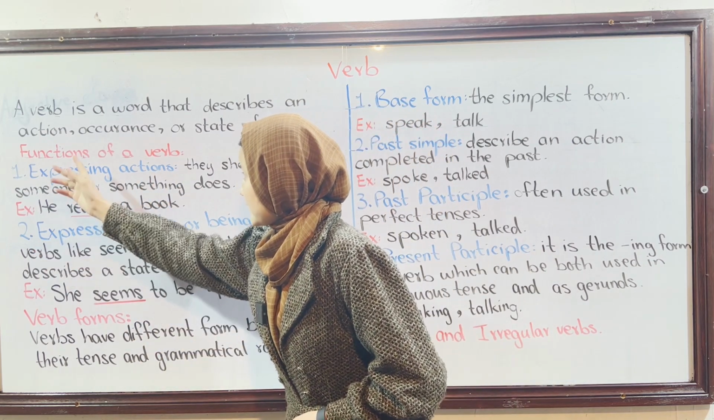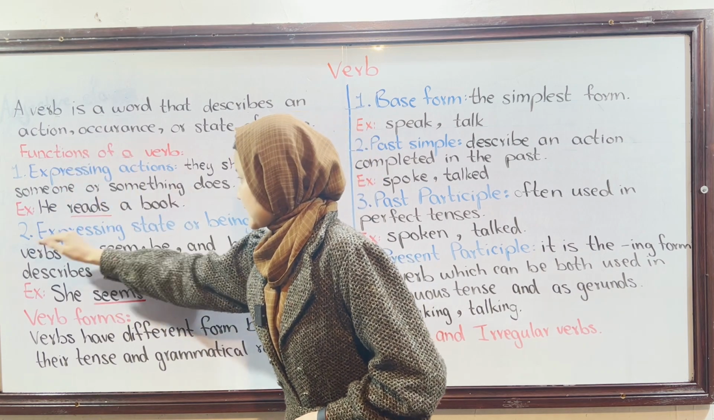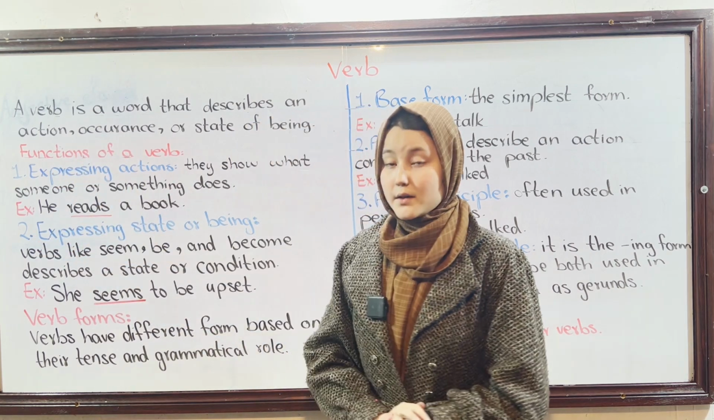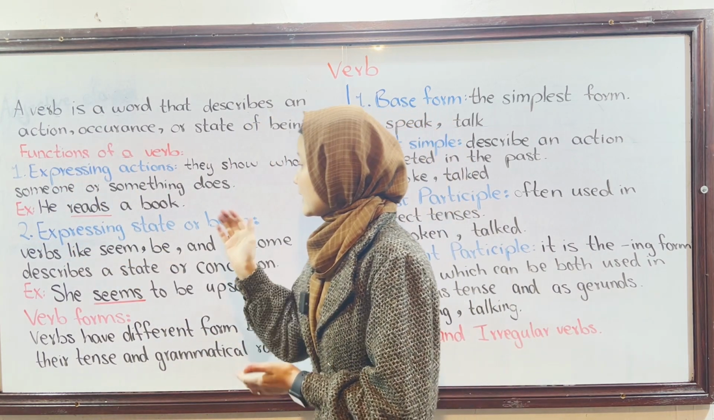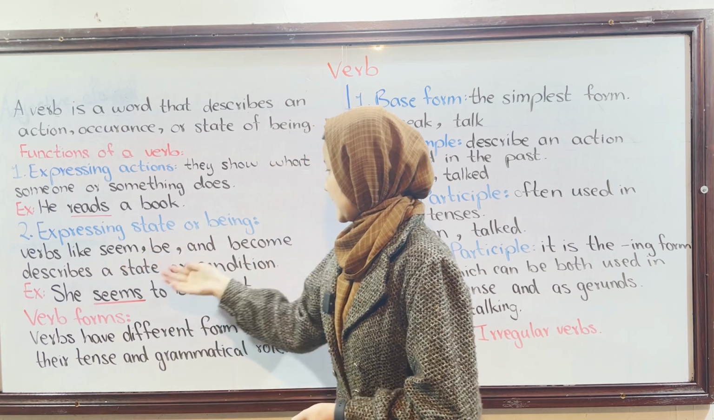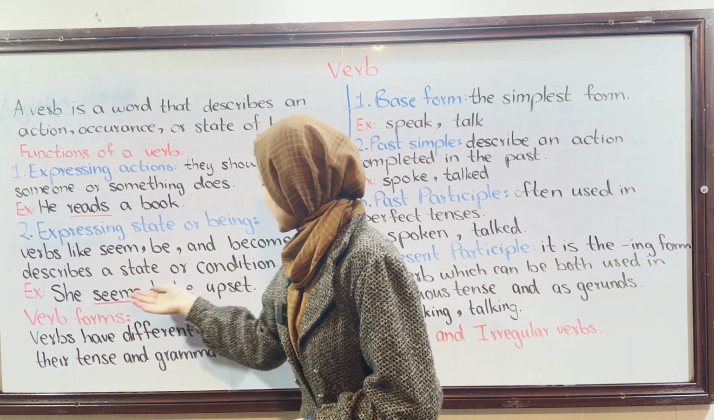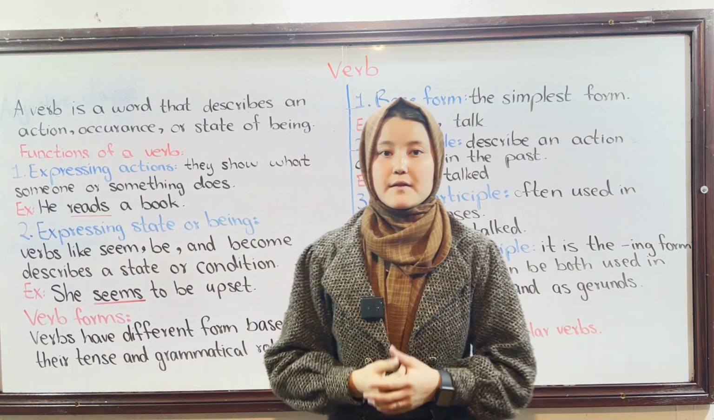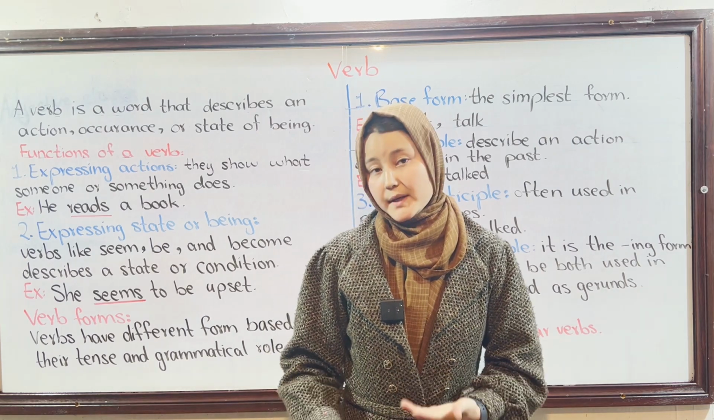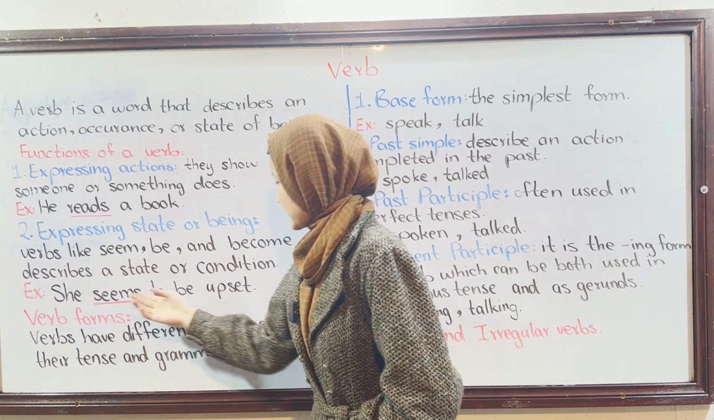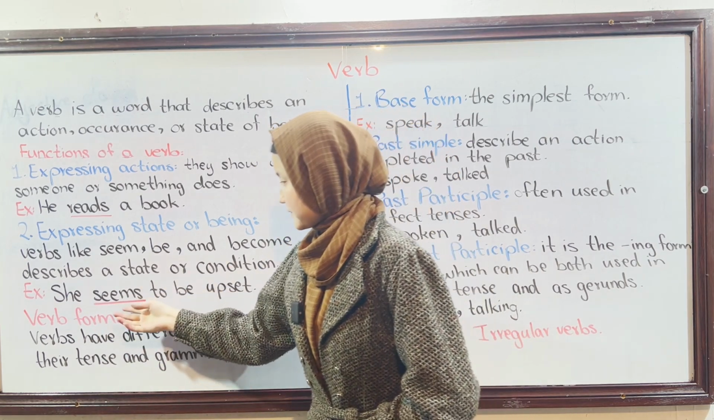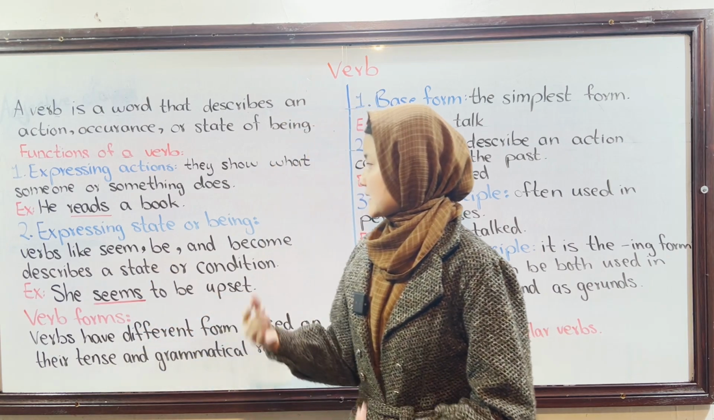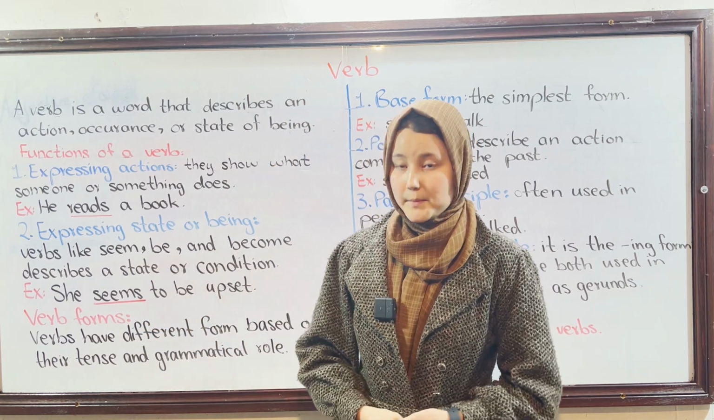Number two, the function of a verb is that it expresses state or being. Verbs like seem, be, and become describe a state or condition. Verbs can also function to show the state or being. For instance, she seems to be upset. Now this verb seems shows the state of the woman.